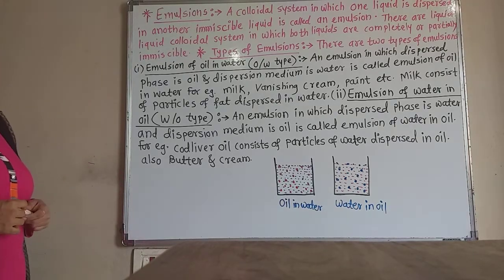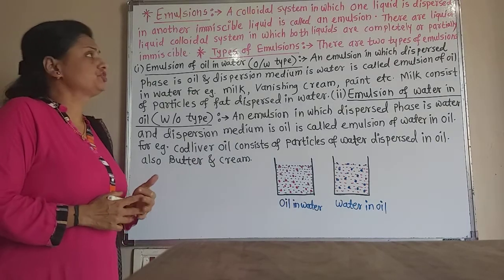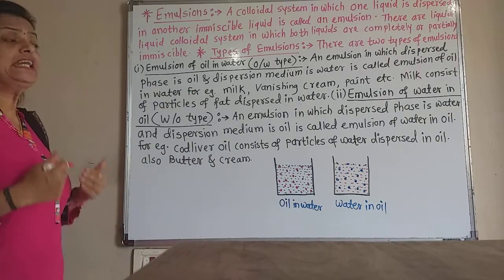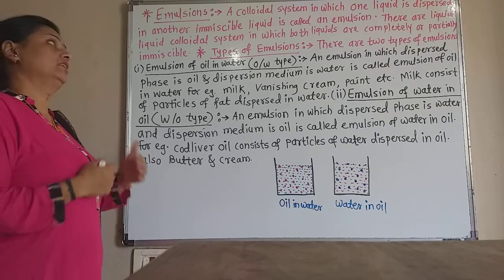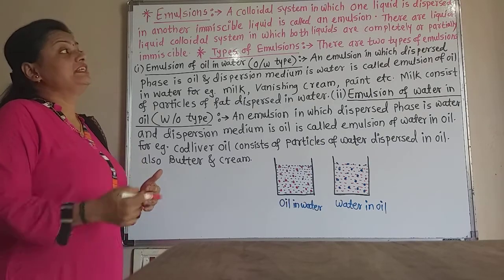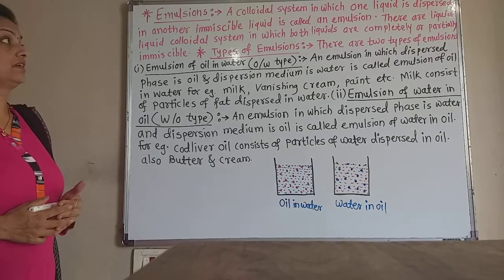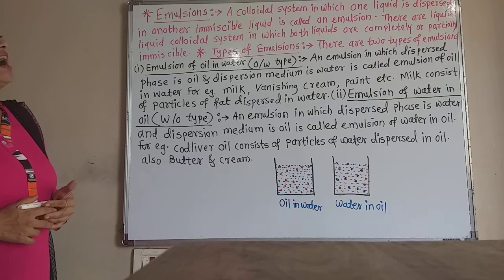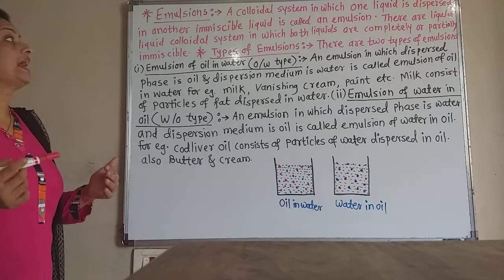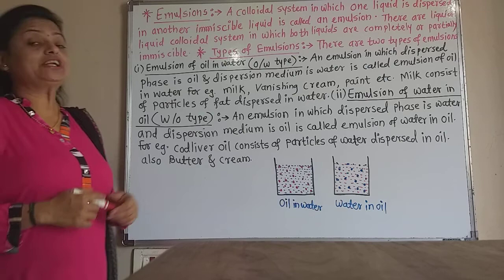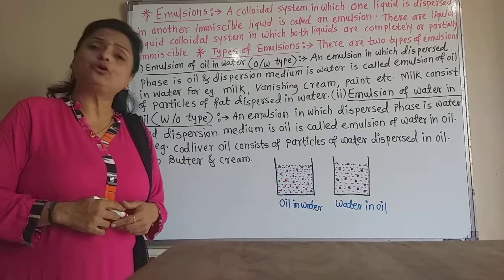So emulsion is a colloidal system in which one liquid is dispersed in another immiscible liquid. Emulsion is nothing but a liquid colloidal system.